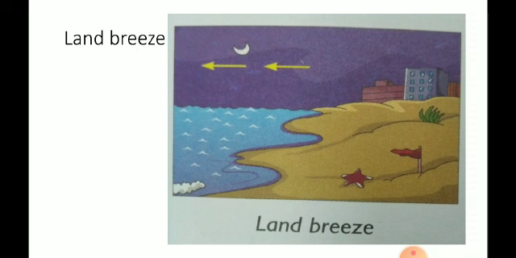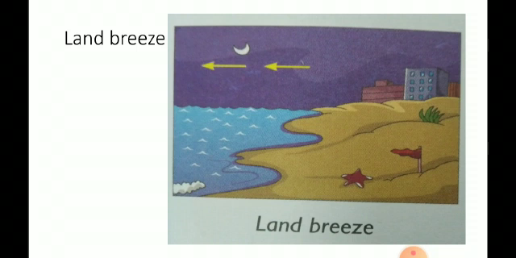Next, land breeze. At night, the land cools faster than the sea. The air above the sea water is warmer than the air above the land. Warm air rises up and the cool air from the land rushes towards the sea. Hence, wind blows from the land towards the sea at night. This is called land breeze.